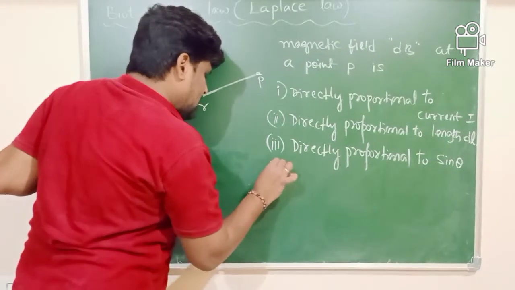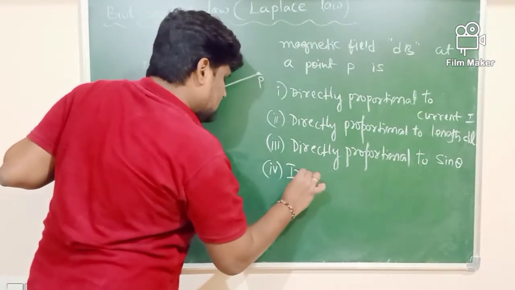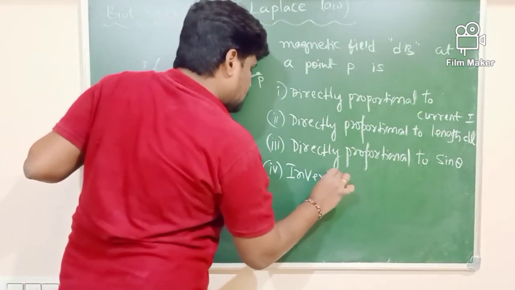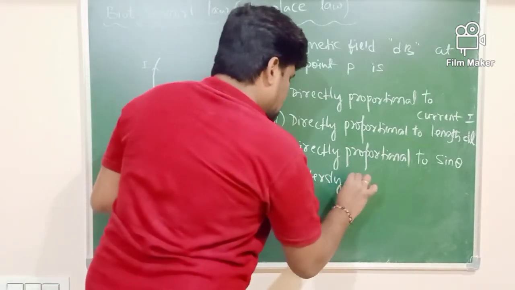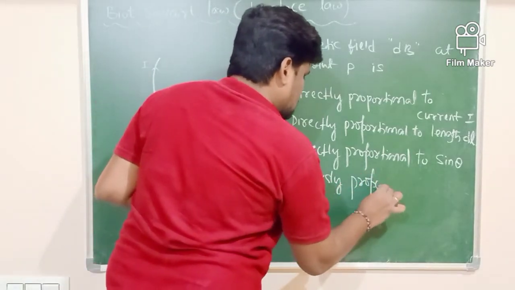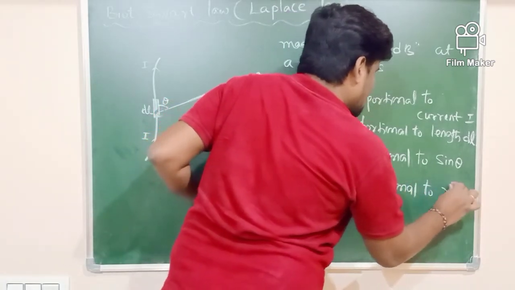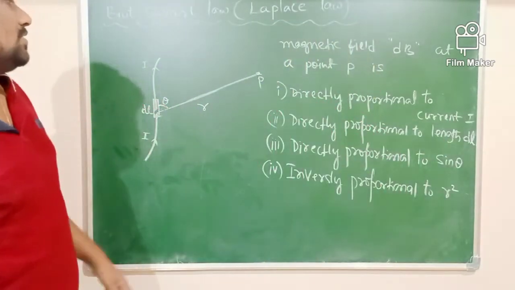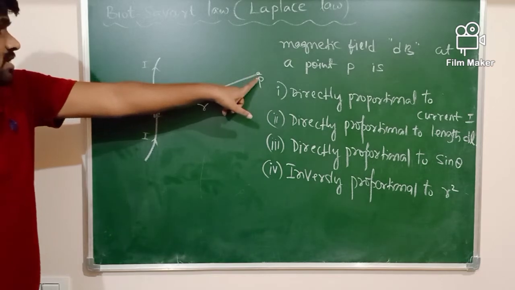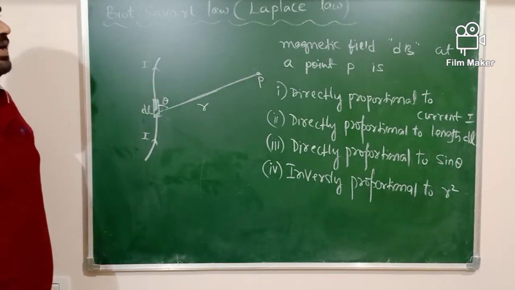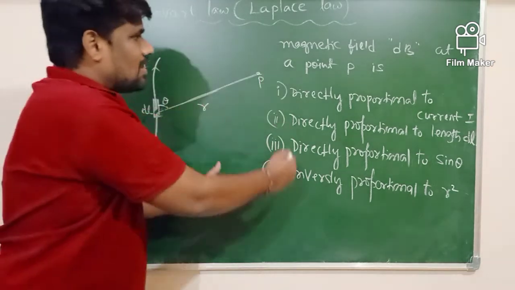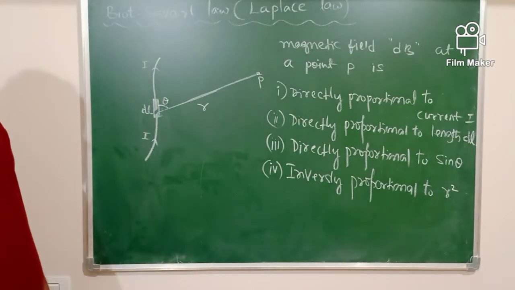Fourth, the same magnetic field is inversely proportional to r square. What is r square? It is the square of the distance of point P from the current element, and this is called the statement of the Biot-Savart law. Concentrate on the statement of the Biot-Savart law.